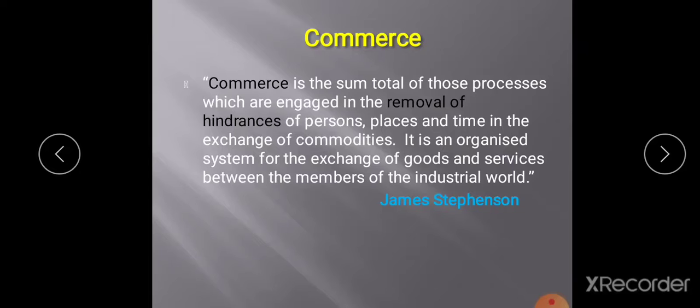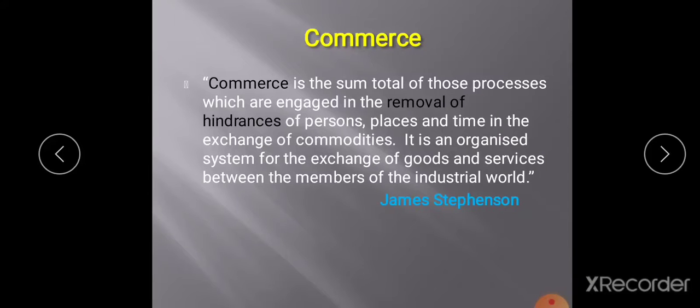The main function of commerce is that it helps in the sale, transfer or exchange of goods and services. It removes the hindrances, meaning difficulties, which happen in the sale and exchange of goods and services from the producers to the consumers.